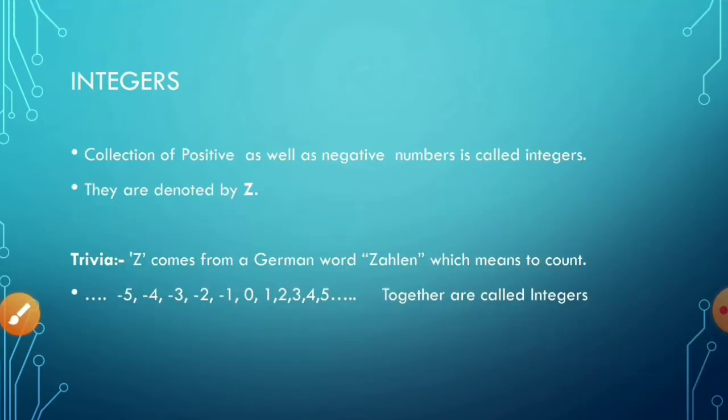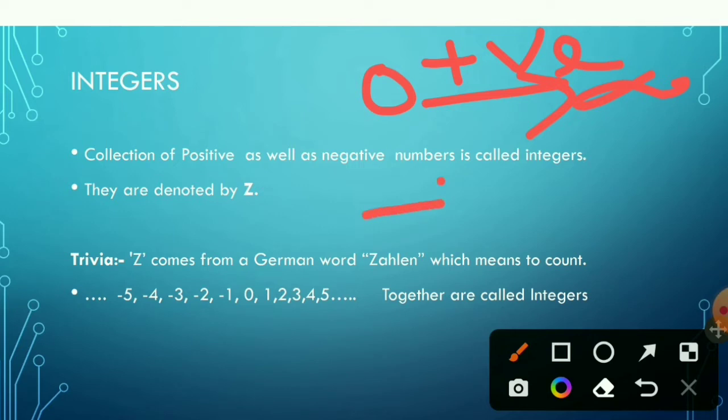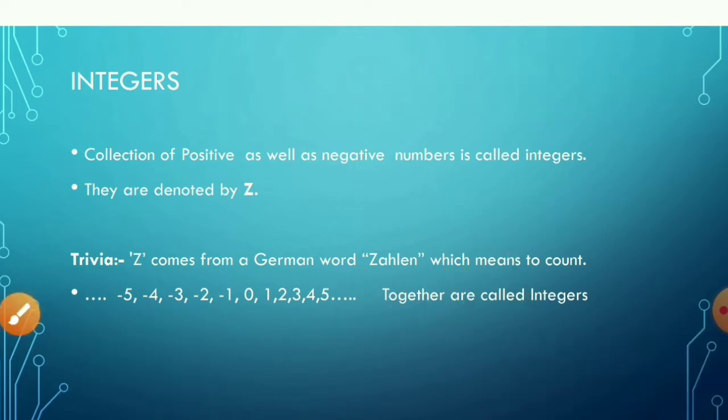Moving on, the next type of number is integers. With whole numbers and natural numbers, we studied that they start from 0 and go up to infinity. That is, all these numbers are positive numbers, right? But there are not only positive numbers, there are also negative numbers too. For example, -5, -1001. These are negative numbers.